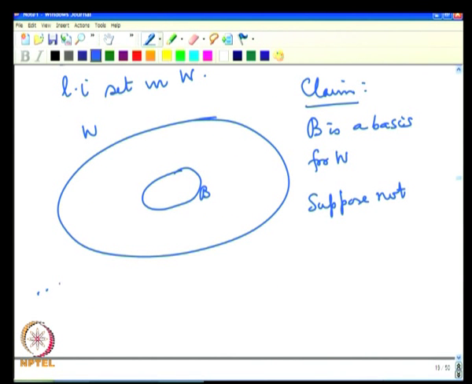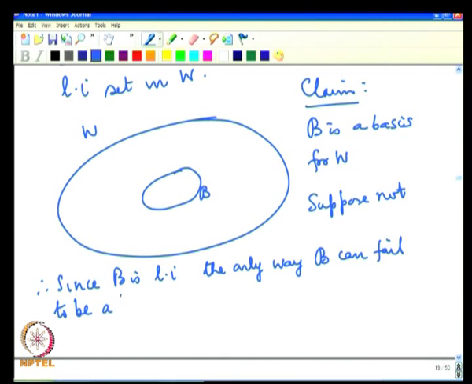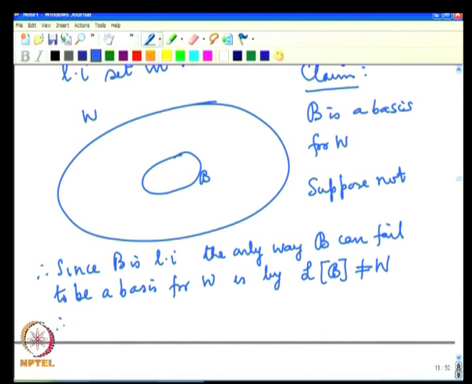Therefore, since B is linearly independent, the only way B can fail to be a basis for W is by the span being not equal to W. So, that means the LB is in W, but not equal to W.